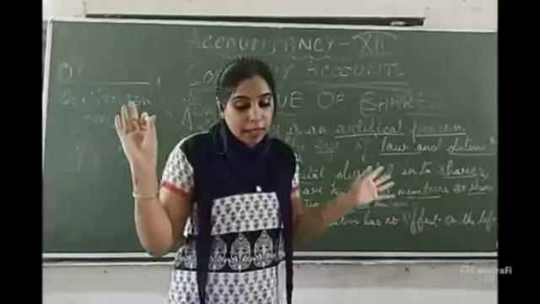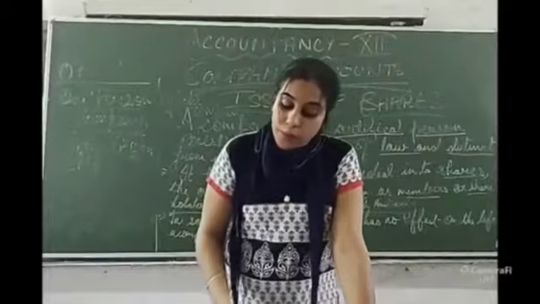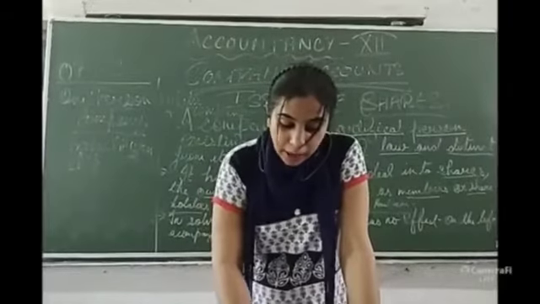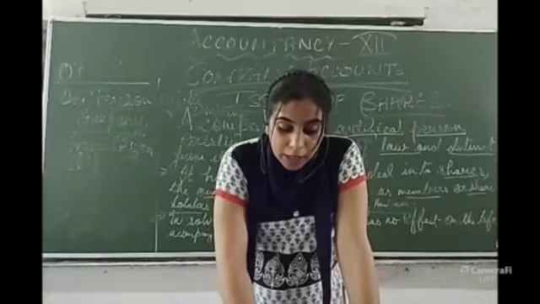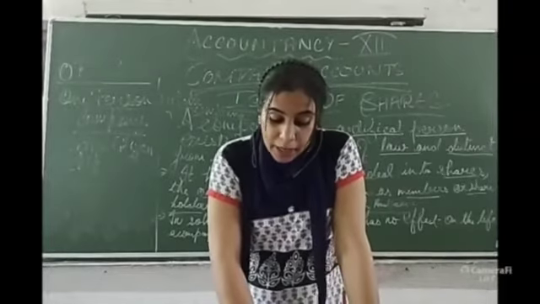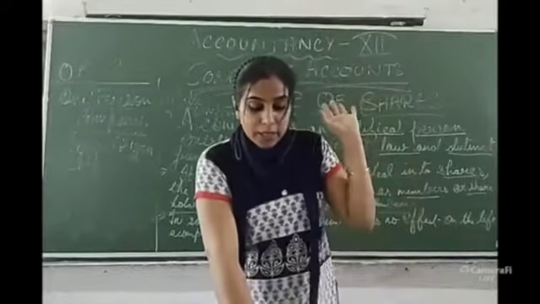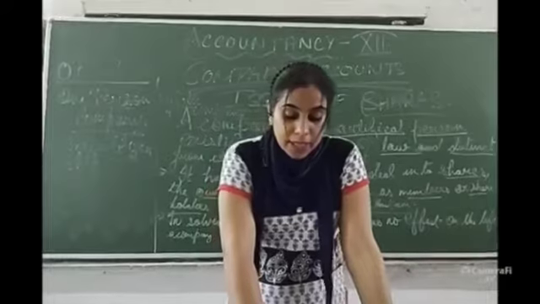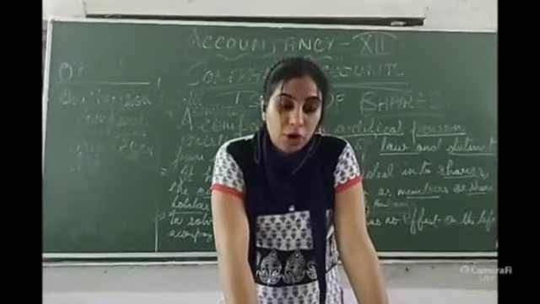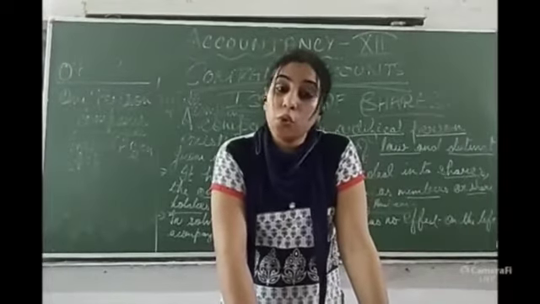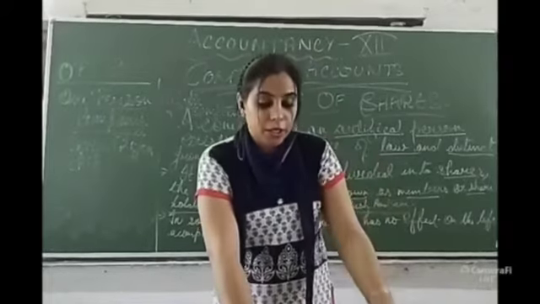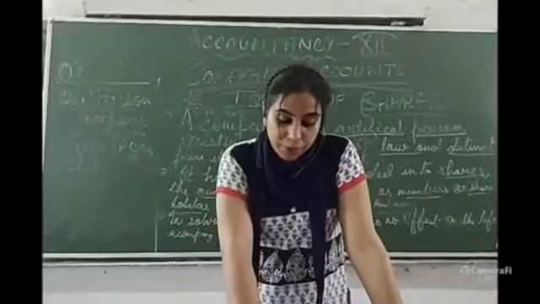They can start the OPC, that is, one person company. The term resident in India means a person who stays in India for a period of not less than 182 days.